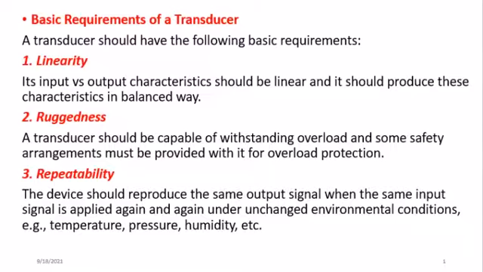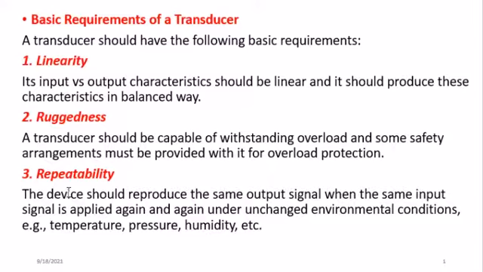The second one is ruggedness. The electrical transducer is expected to be able to withstand the overload. Whenever it is loaded, we don't expect it to fail easily because it's supposed to have this property of ruggedness. And the next one, which is number 3, is repeatability.